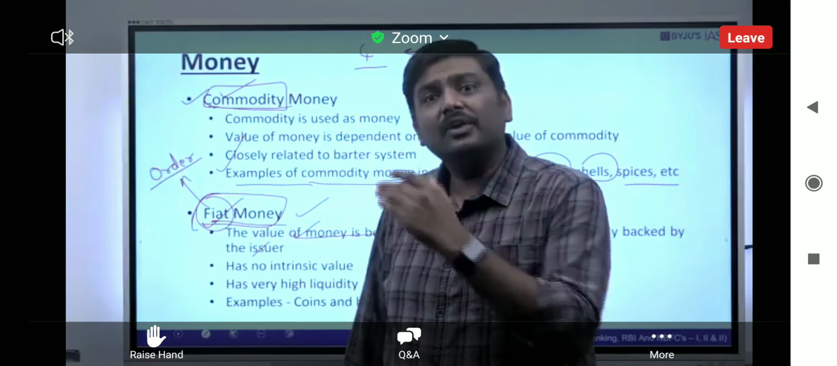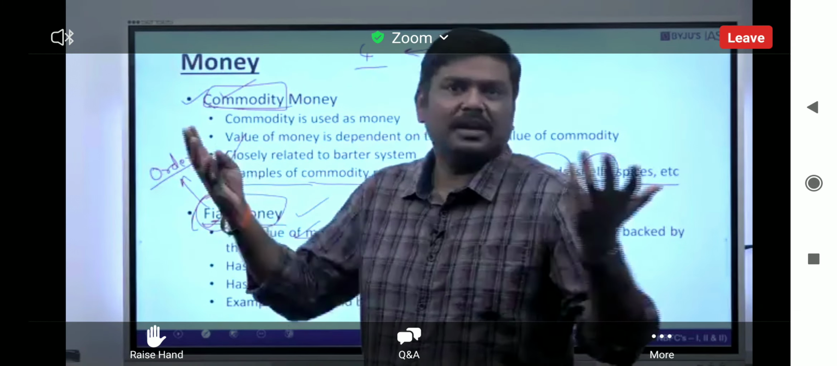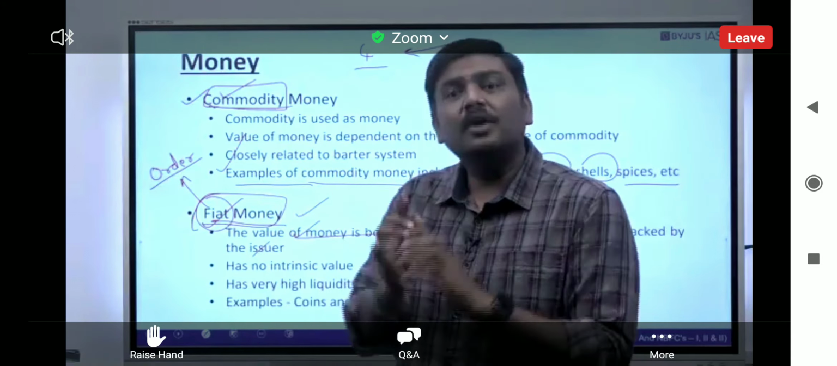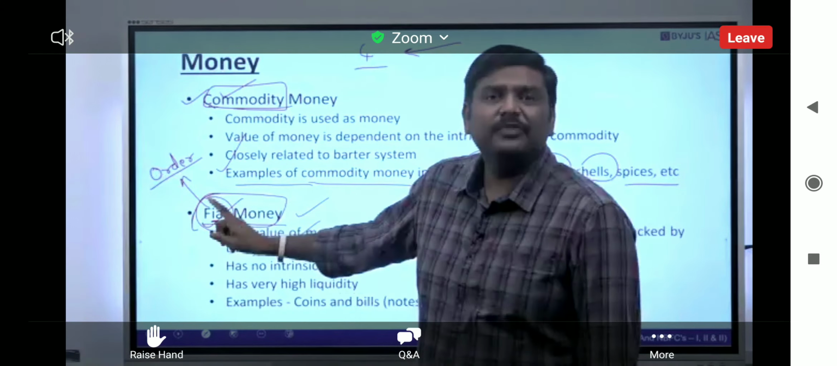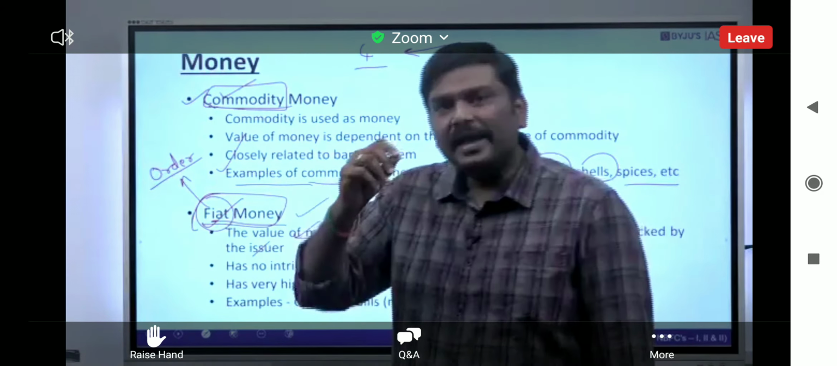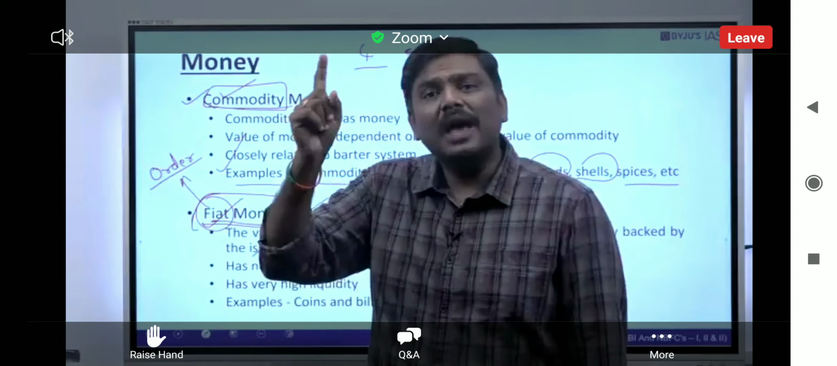I cannot declare them or simply reject them, and I cannot say that I will not accept it. I cannot do that. Why? The Government of India says this is fiat money. This is the legal tender for exchange. Any type of transaction or payment is done in cash. You will have to accept it.